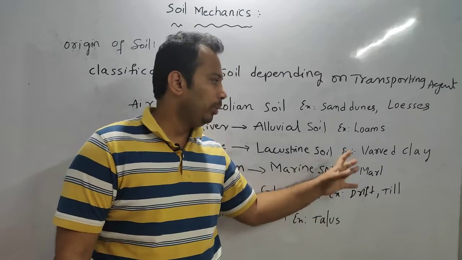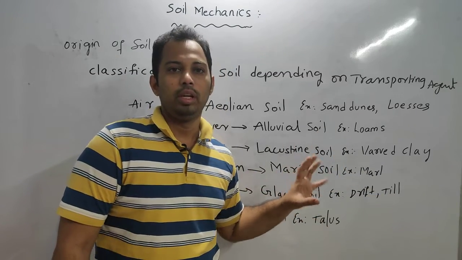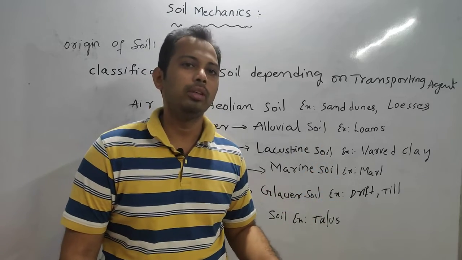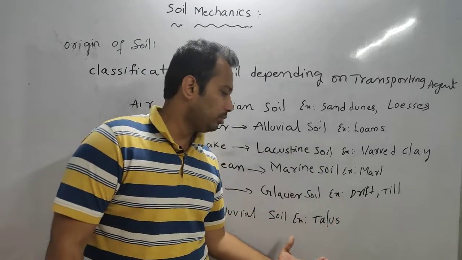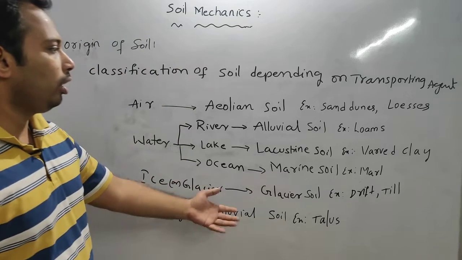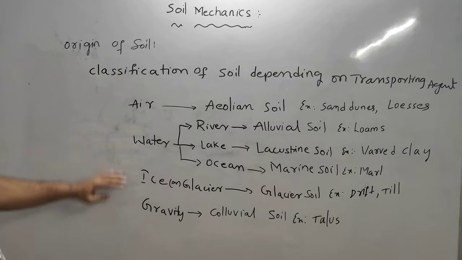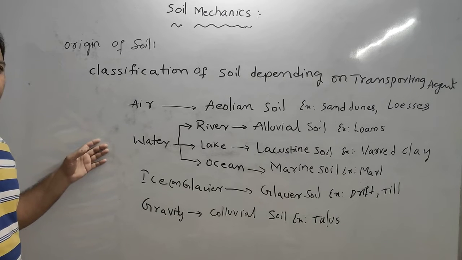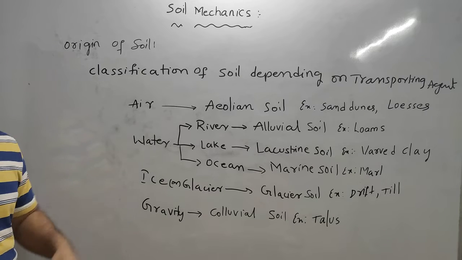So you need to be very cautious about this. You need to remember, because this is very important. In many examinations they have asked questions from this, and even in GATE one more question has come. That is why this is important. And this is the classification based on the transportation agent.